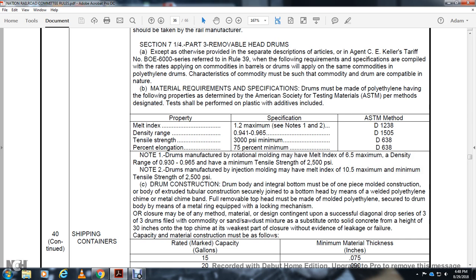Drum body: the integral body must be of one piece molded construction, or an extruded tubular body securely joined with the bottom head by a welded polyethylene chime with the metal chime. The fully removable top head must be made of molded polyethylene, secured to the drum body by means of a metal ring and equipped with a locking mechanism. Design must withstand a diagonal drop of a series of 3 drums filled with the commodity or a sand solvent dust mixture substitute with a solid concrete height of 30 inches on the top chime, the weakest part of the closure, with no evidence of leakage or failure.